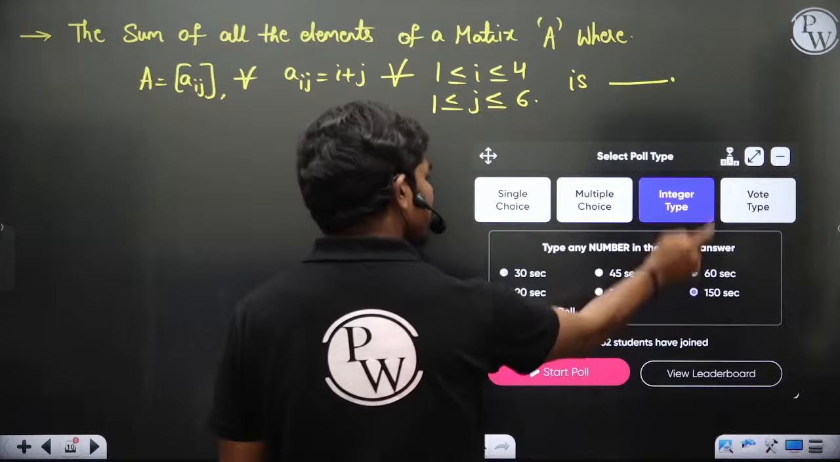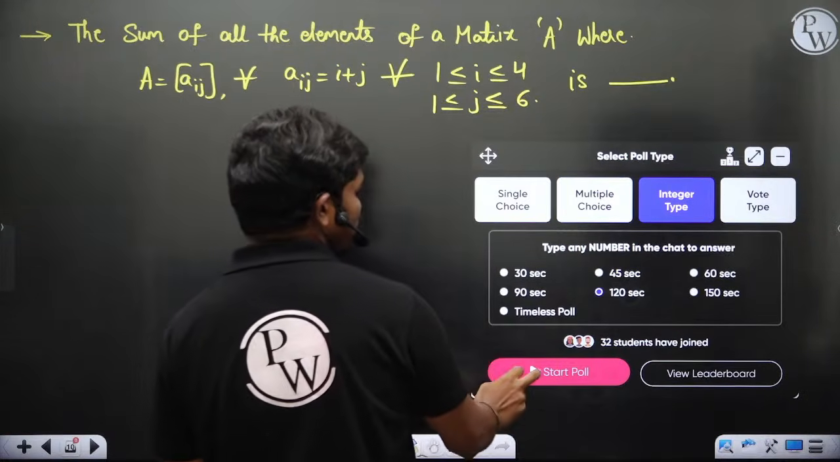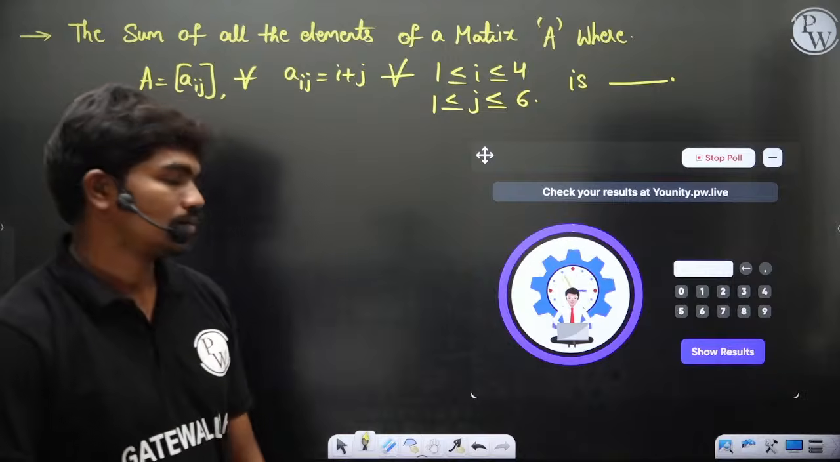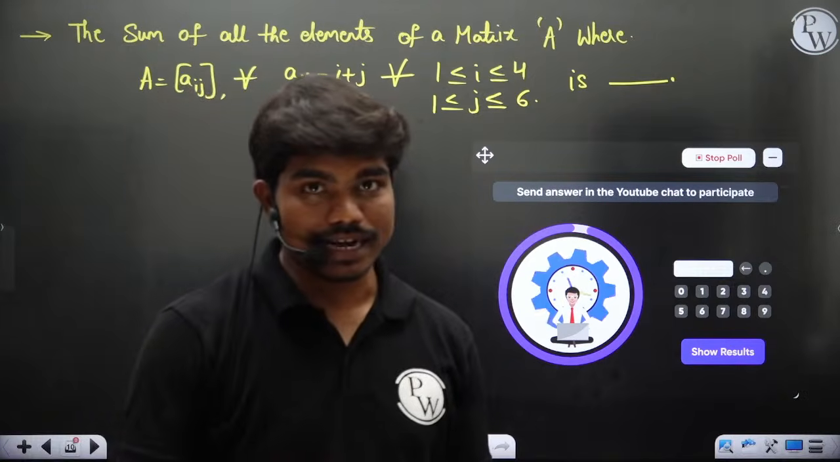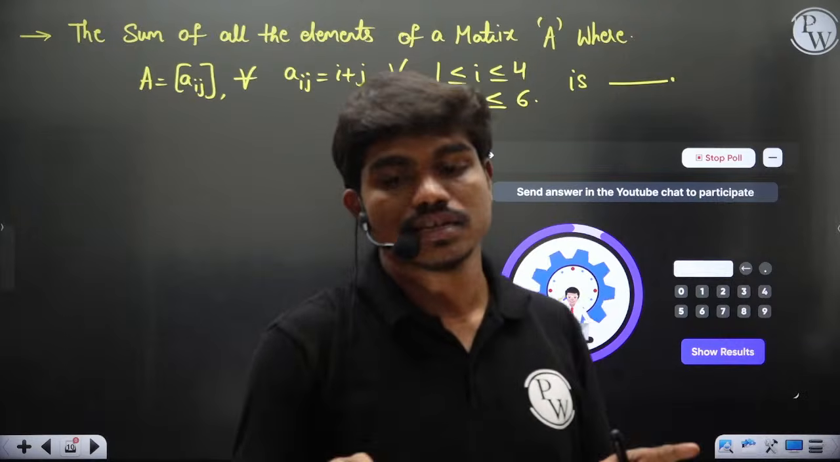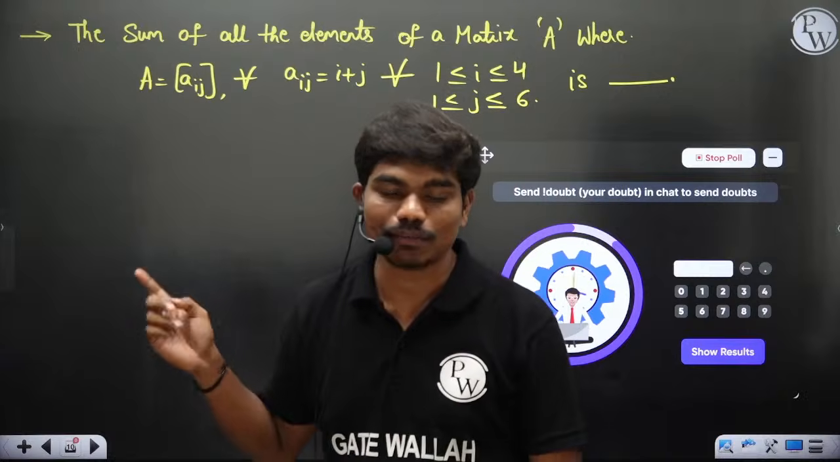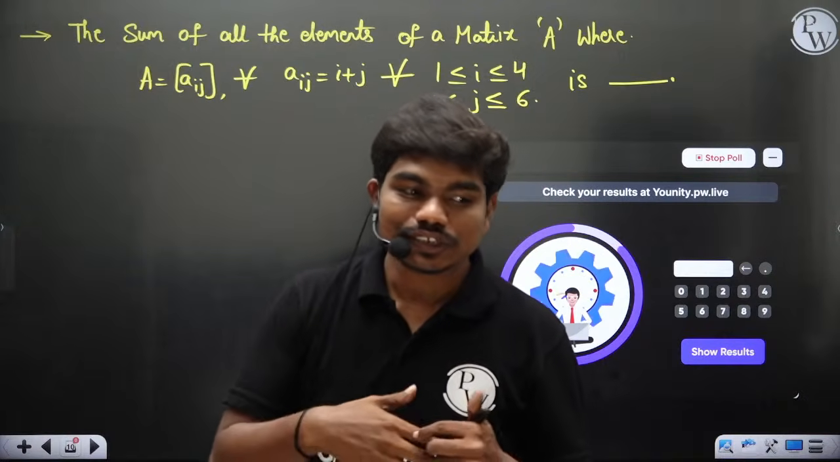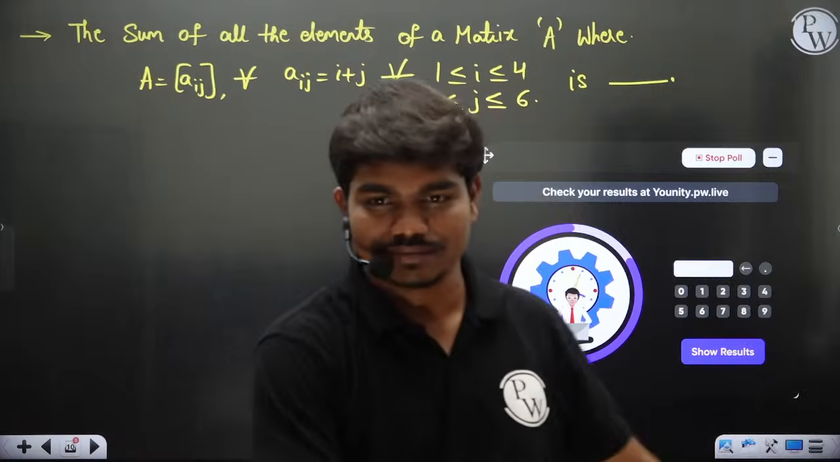I'm giving you 120 seconds of time. I'm kind enough. So starting the poll, you can enter in the chat box. Now you know how to form the matrix. If you form the matrix and add the sum of all the elements, what are you going to get? That's the question. It's actually a previous GATE question. I'm not teaching anything just to tell you that I know maths. Everything that I'm teaching you is in the GATE examination.